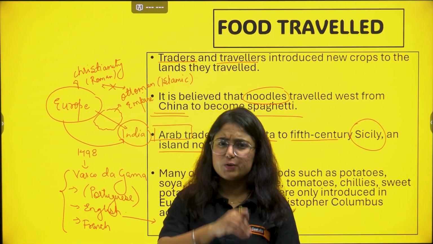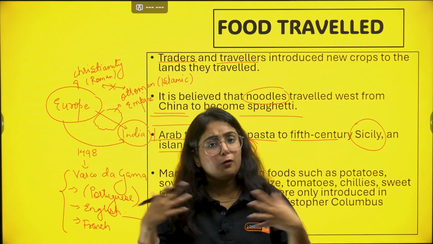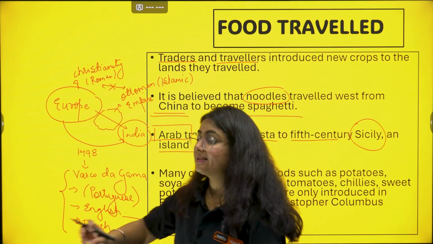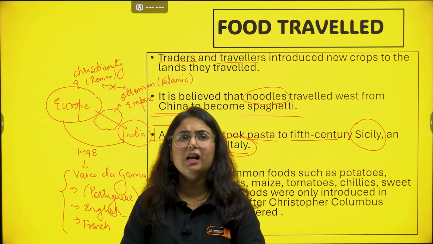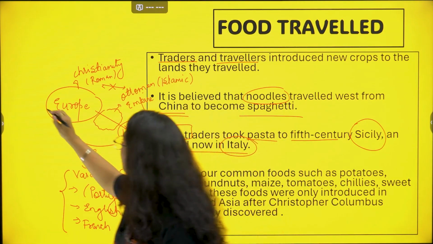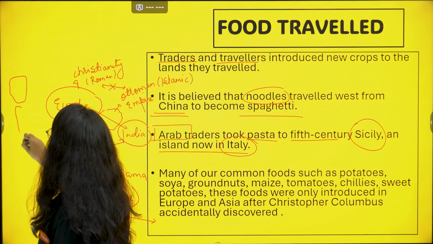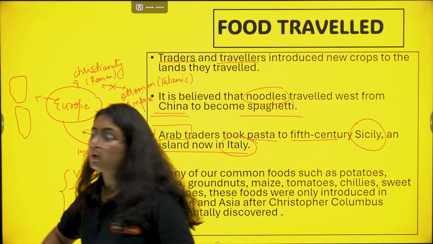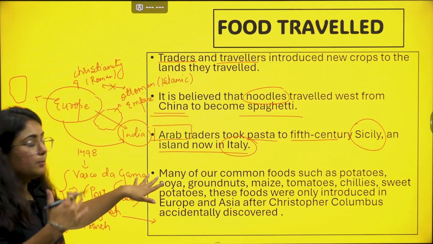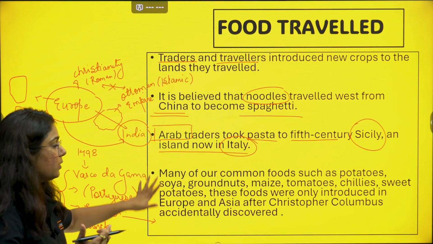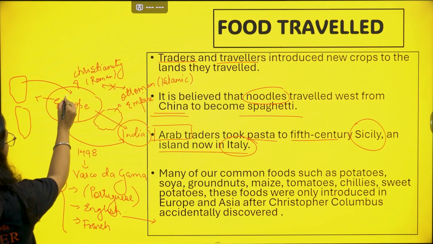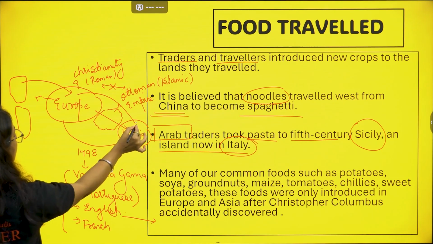Okay, the charge was given to Christopher Columbus first, to find something. Rather, mistakenly, he found another land, that is the Americas. Now what is America here? Basically it's North America, South America and all that America region. So this is America, which was found by Europeans, particularly Christopher Columbus. So all this food I was talking about, potato, soya, groundnut, maize, tomato, etc., were brought from America to Europe, and then it reached from Europe to India.